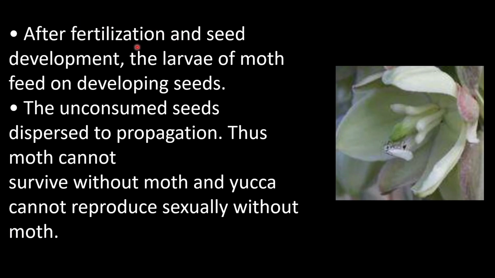After fertilization and seed development, the larvae of the moth feed on the developing seeds. The unconsumed seeds disperse for propagation. Thus, the moth cannot survive without the yucca, and the yucca cannot reproduce sexually without the moth. So, they depend on each other.